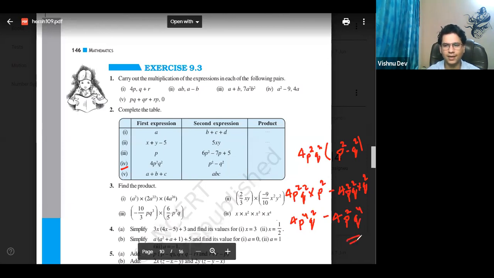That is the answer. Okay, right? And what is the reverse process called? Factorization. Yes. If the question was this, and the answer was this, then it is called factorization, right?